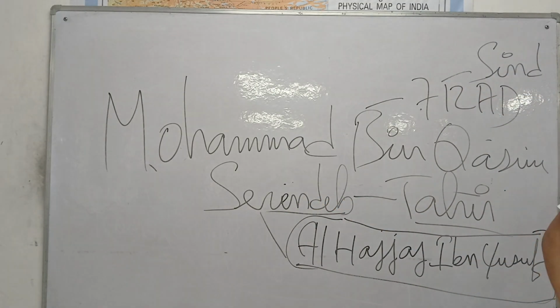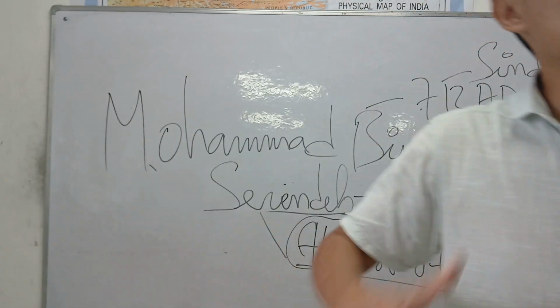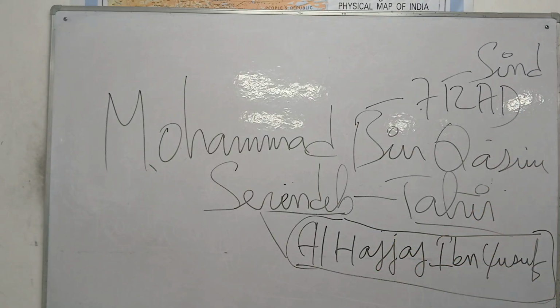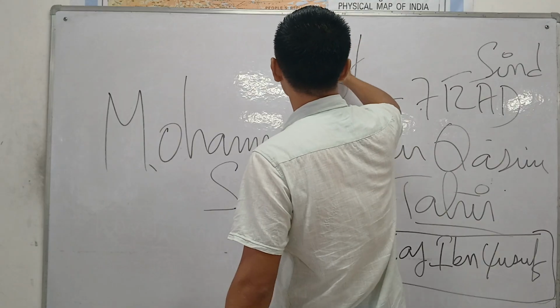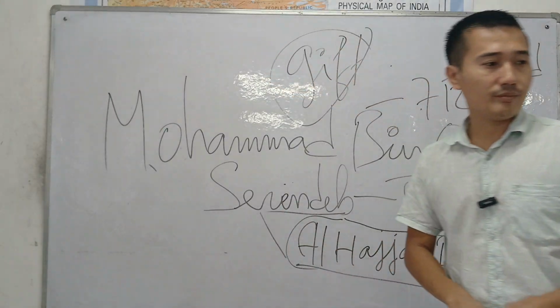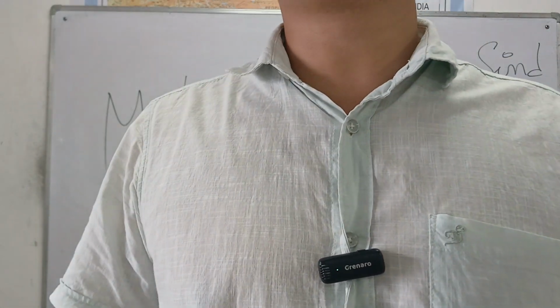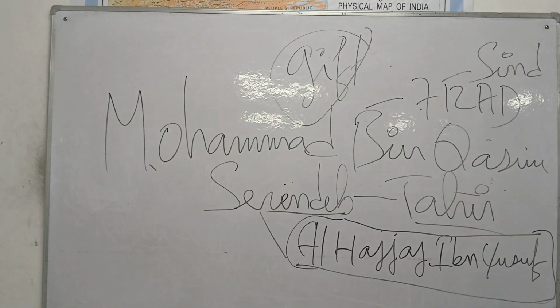Sirindip is a king of Sri Lanka, a neighboring country of India. It was part of India before. So, as a friendship, Al Hajjaj bin Yusuf, who was the ruler of Iraq, presented a beautiful gift, just like a Christmas gift or a birthday gift, to King Sirindip.